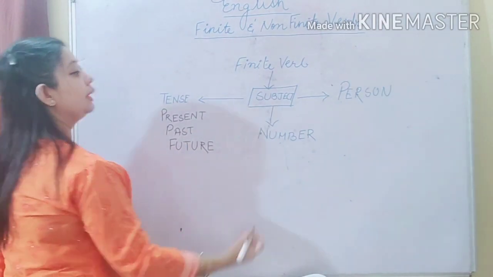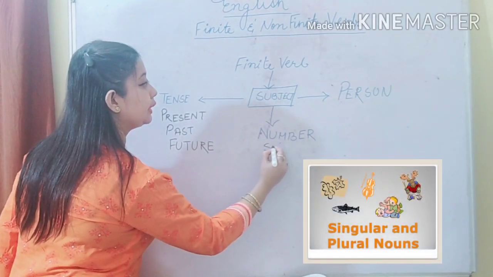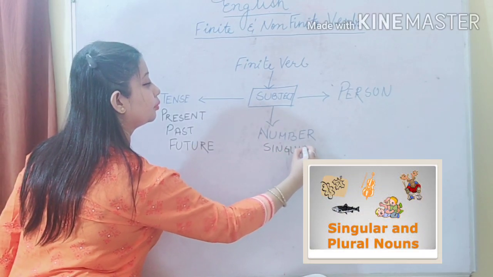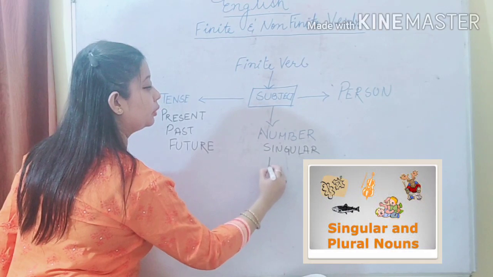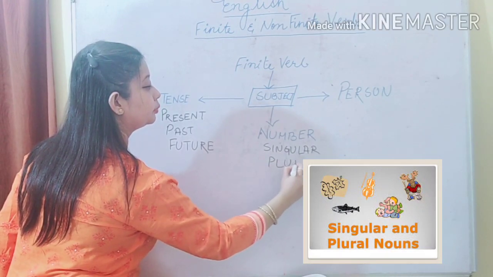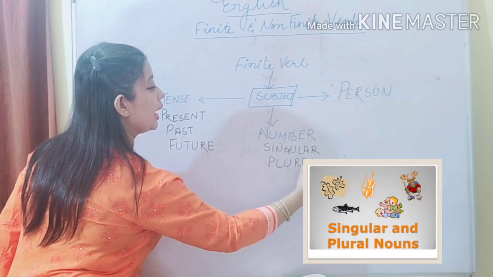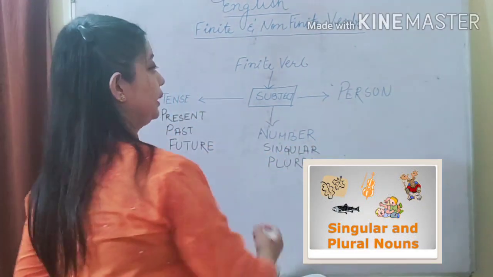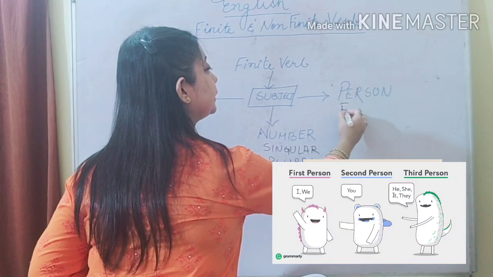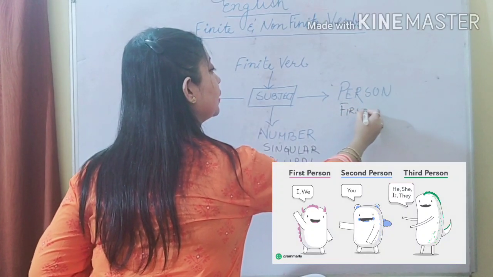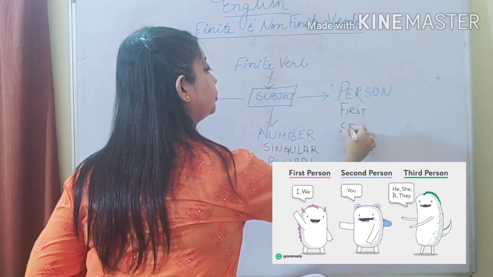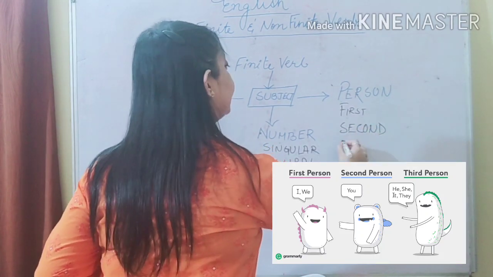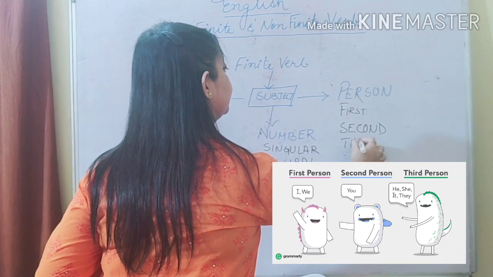Then we know numbers are of two kinds, which are singular and plural. And then we know that persons are of three kinds, which are first person, second person and third person.